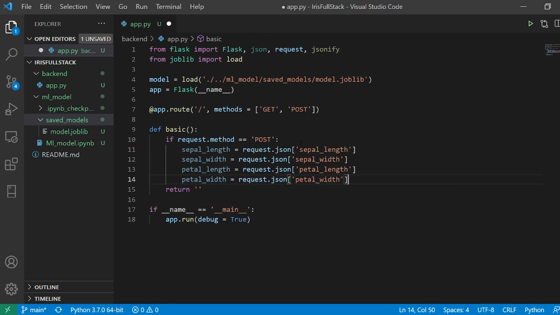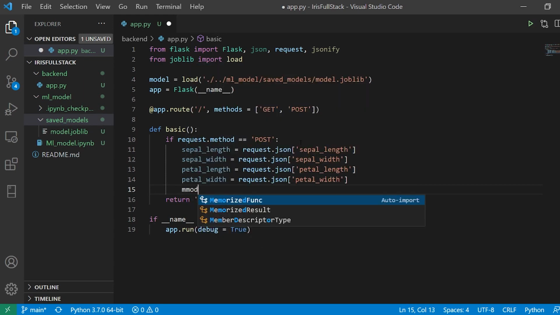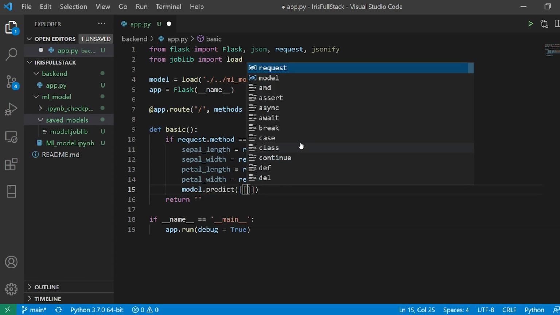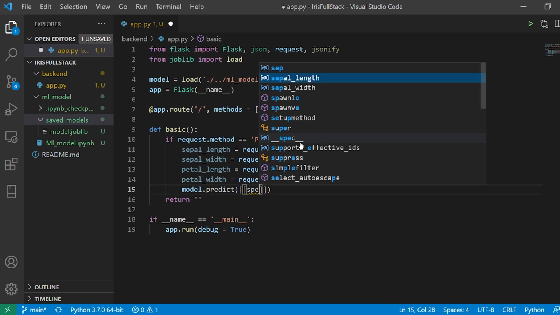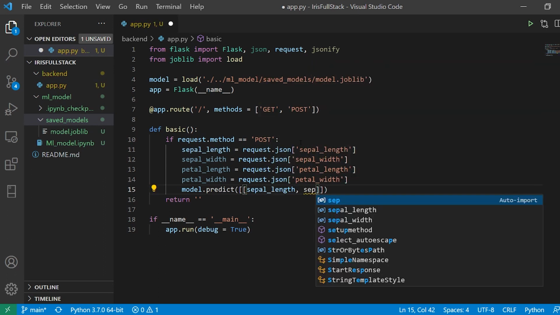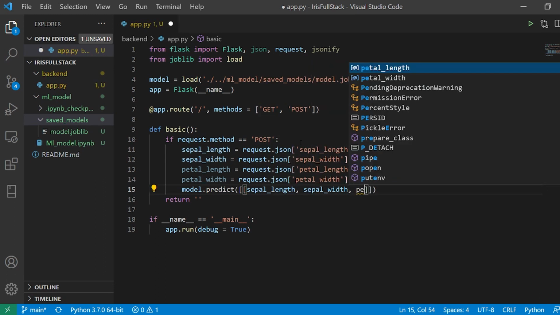Now the next step is I'm going to associate all of this with the model. So I'm going to say model dot predict, and this prediction is actually going to take that sepal length, sepal width, petal length, and petal width.